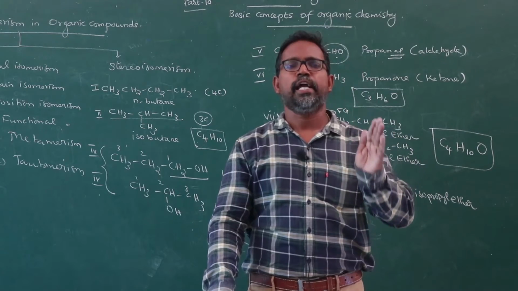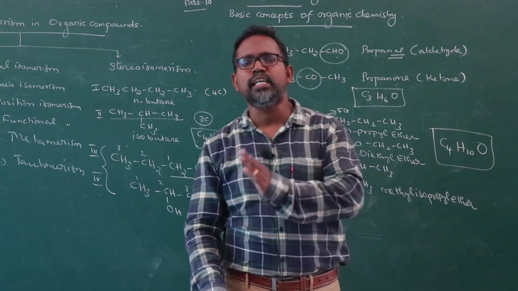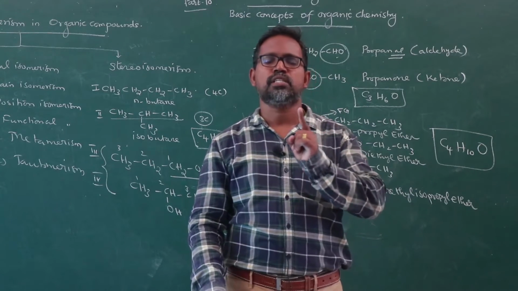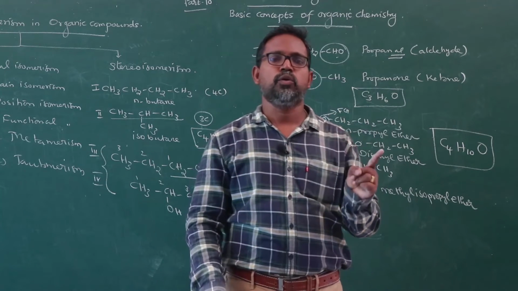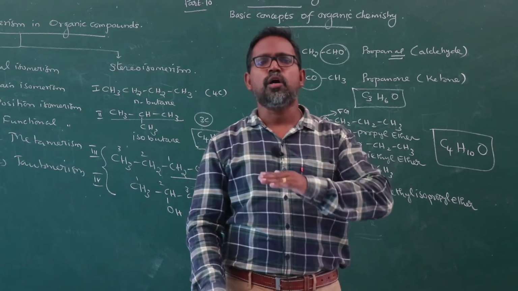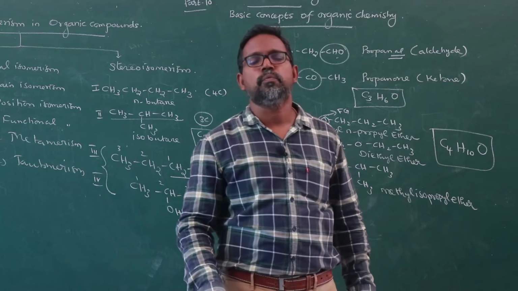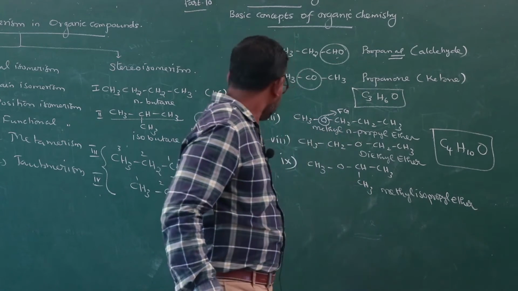One is nitro-acinitro tautomerism, the other keto-enol tautomerism. The keto group is converted to the enol group, and the nitro group is converted to the acinitro group. These are the tautomeric forms. You will learn this topic in class 12.